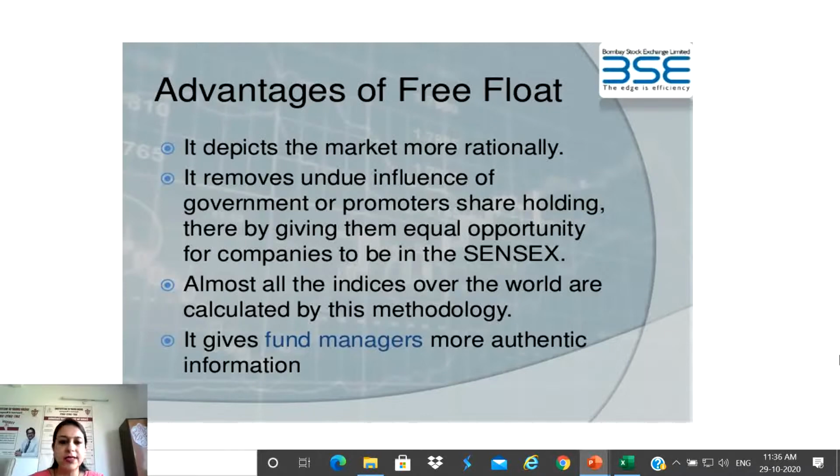Almost all the indices over the world are calculated by this methodology, so it becomes a kind of synchronization, the same for all countries. It gives fund managers more authentic information, because when we exclude those restricted shares, they can take very rational decisions while making their investments.